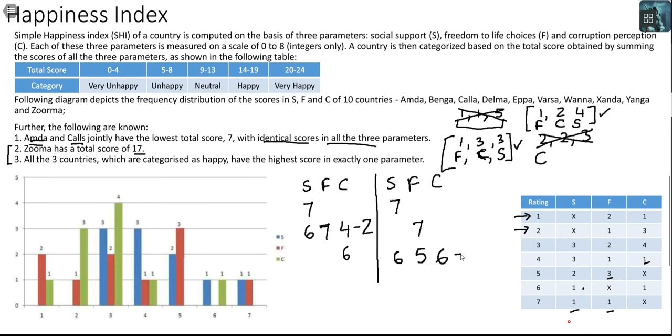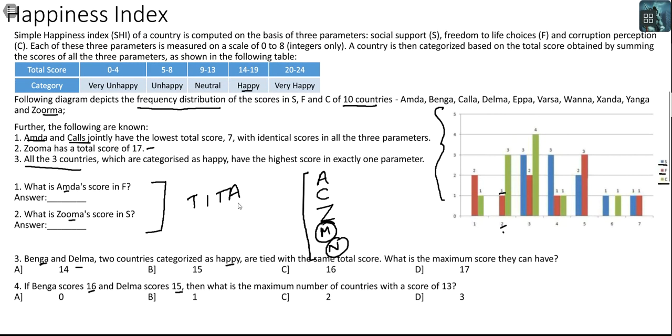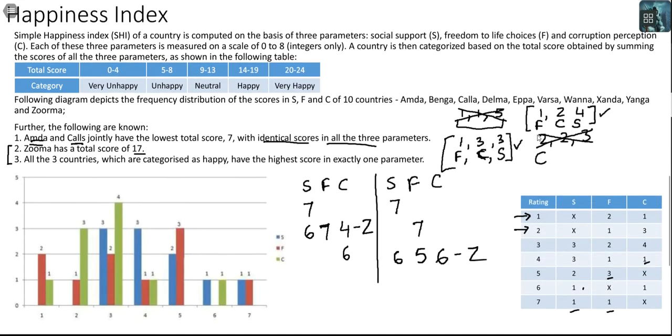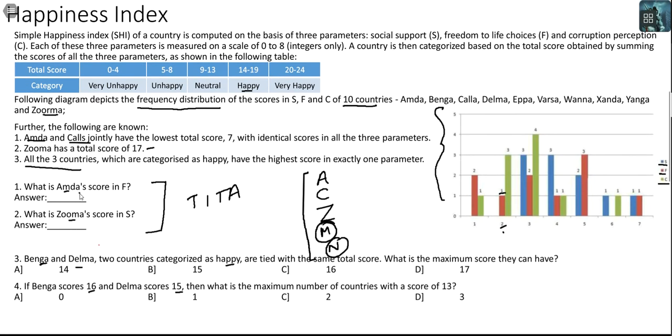So this can be Zuma and this can be Zuma, and my possible cases for Amda and Kala and Zuma have been identified. Let's get to individual questions. What was Amda's score in F? Now if you remember, we had come up with multiple cases, but regardless of whatever multiple case you were doing, this was Amda Kala or this was Amda Kala. Can you see in F, you're going to get the same outcome, 1, every time? So this will necessarily be 1.